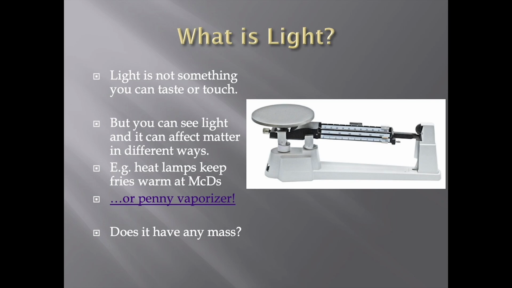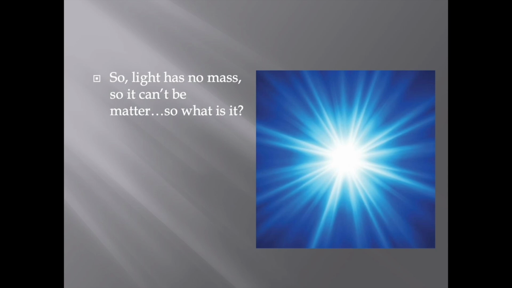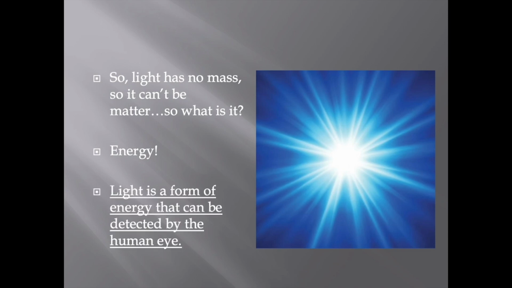So does light have any mass? How heavy is light? Does light have weight? So light has no mass. This is the thing. So it can't be matter. Matter is everything, right? So what is it? Well, light is energy. Energy is beyond what matter is. Energy is what powers the world, right? Light is a form of energy that can be detected by the human eye.